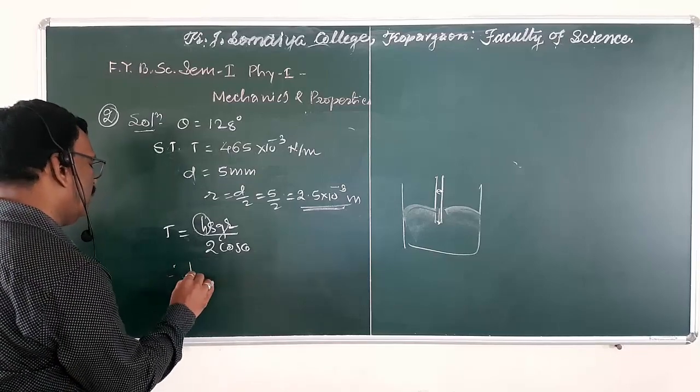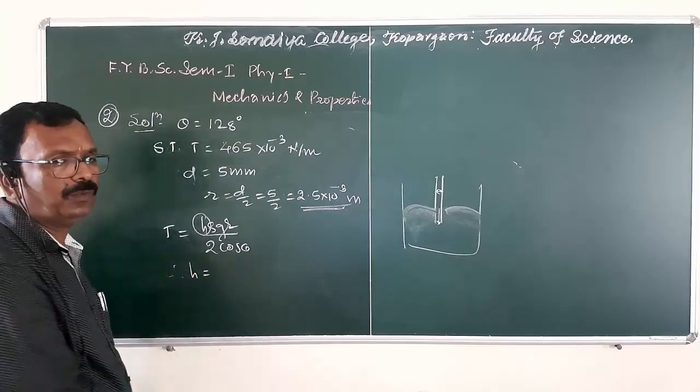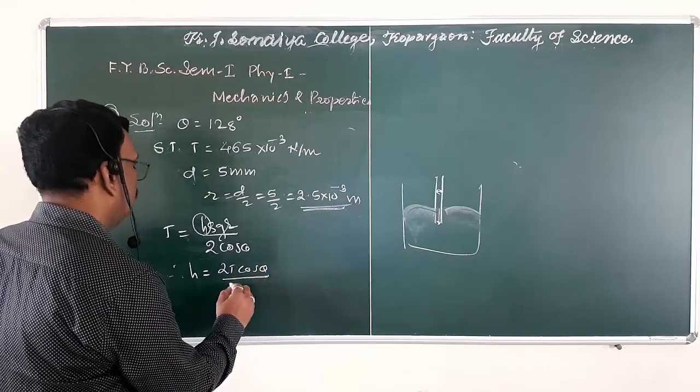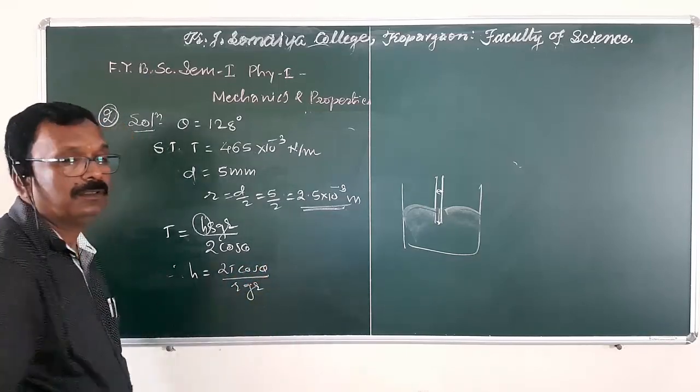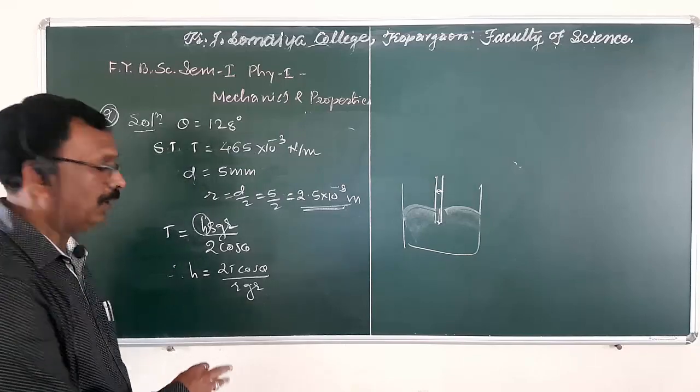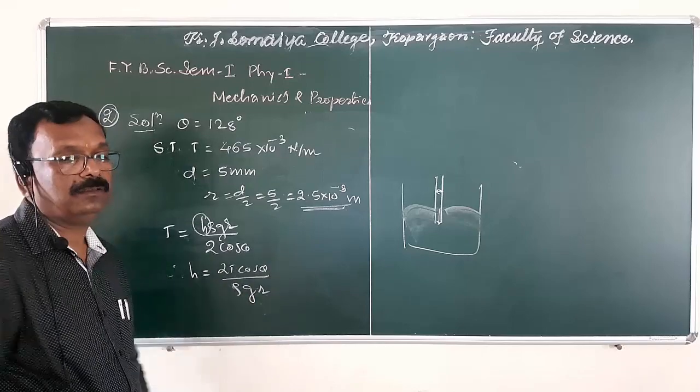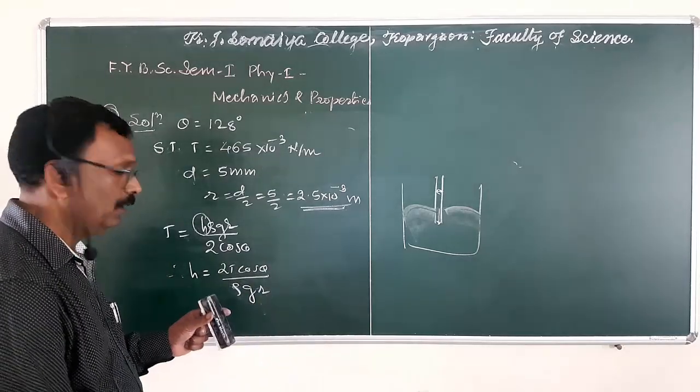Therefore, h is equal to 2 T cos theta upon rho g r.